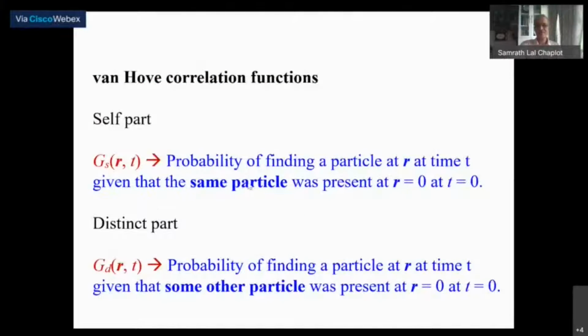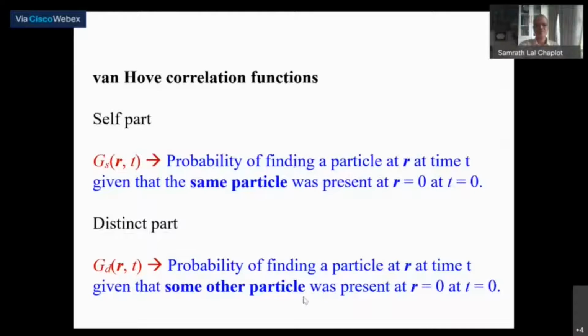Okay, so this is again a little bit of theory which I am repeating, that one can talk of the correlation functions. The self-correlation function is the probability of finding a given particle at position r at time t, given that the same particle was present at the origin at time 0. So how the atom is progressing with time, its own self-correlation function, and its Fourier transform gives you the incoherent neutron scattering. The distinct part gives the collective dynamics.